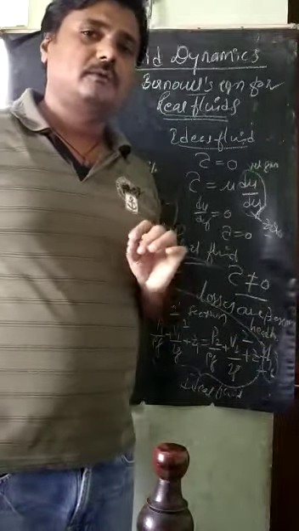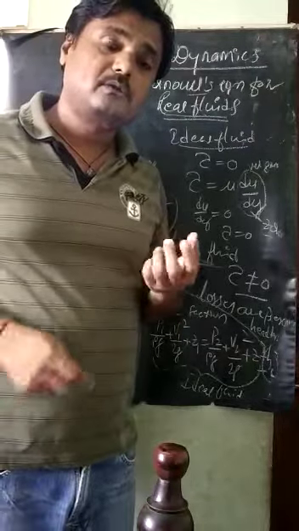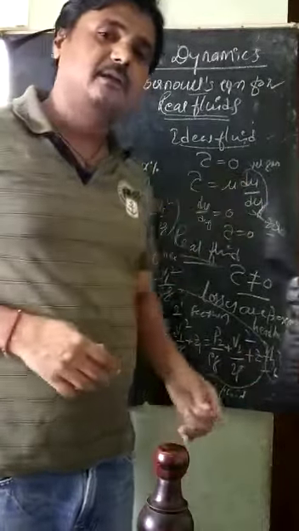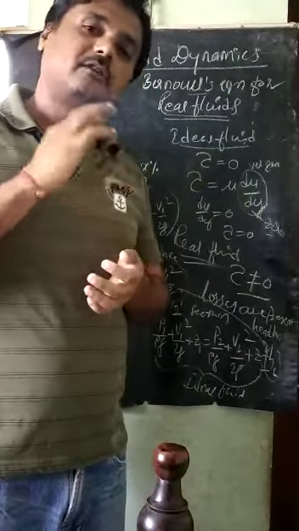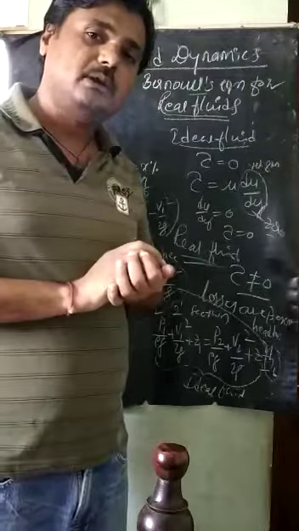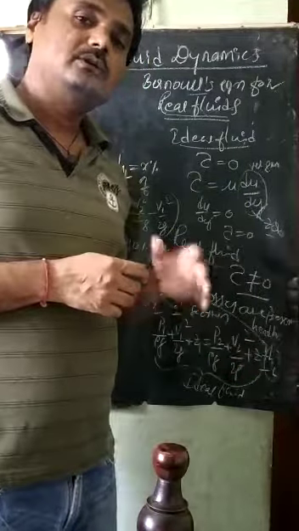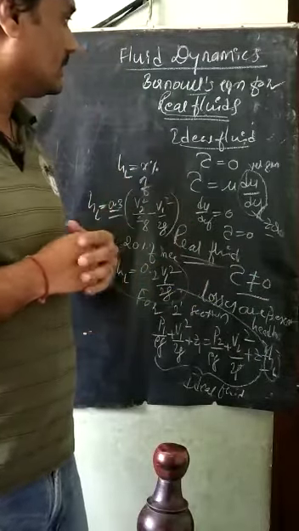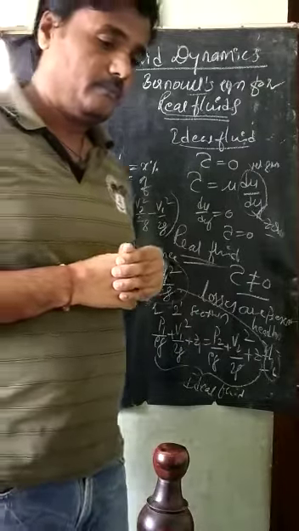So this HL has to be taken in Bernoulli's equation. If numericals ask you to derive Bernoulli's equation for real fluids, up to here it is the same, then on the right hand side the head loss due to shear stress has to be added. While solving numericals also, if losses are given, take them into consideration on the right side. That is very, very important. So this is Bernoulli's equation for real fluids.